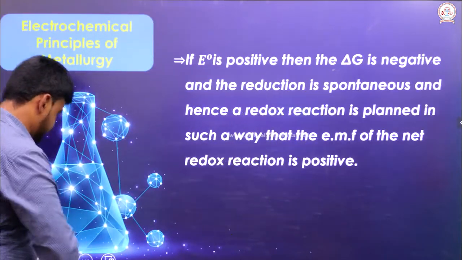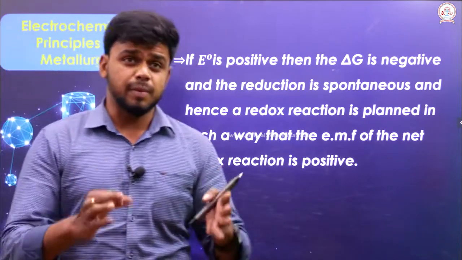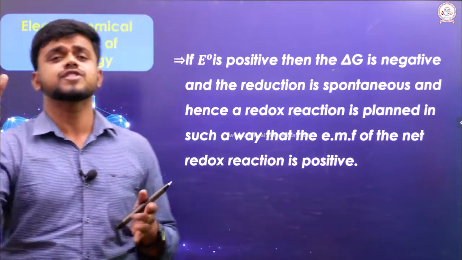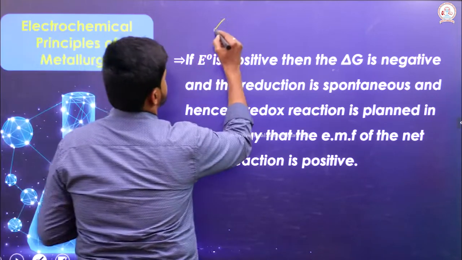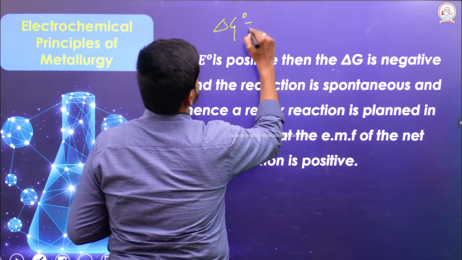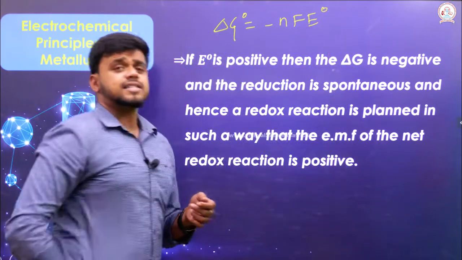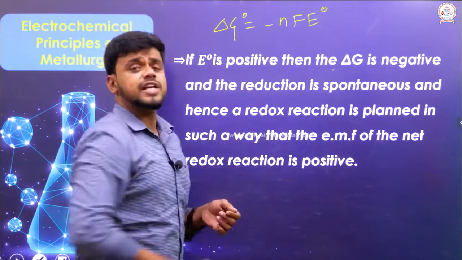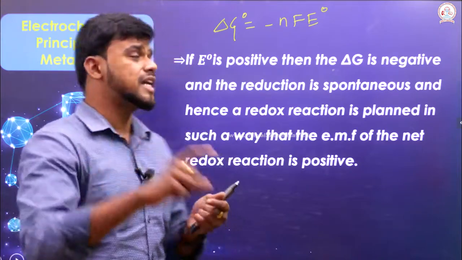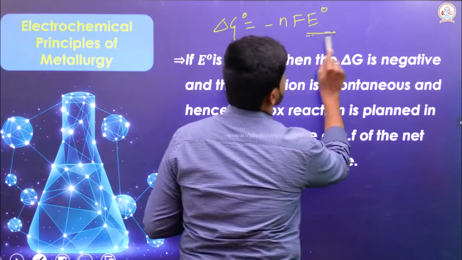In the equation del G naught is equal to minus nF E naught, whether del G naught is positive or negative depends only on this E naught value.